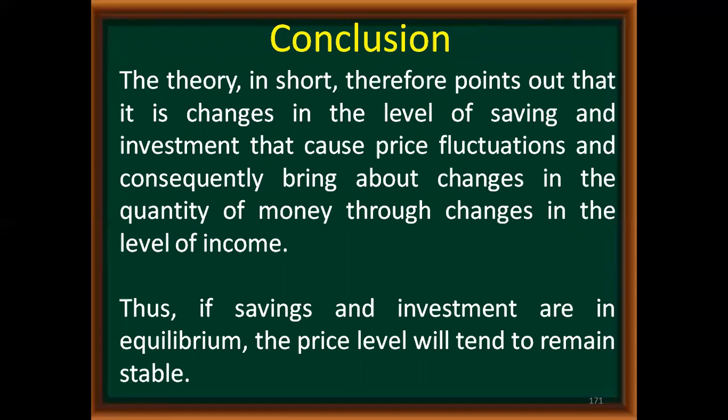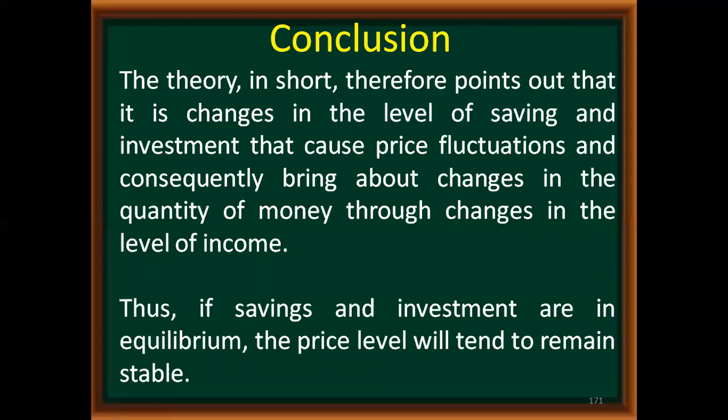In case of the Keynesian theory, the conclusion is that the theory in short points out that changes in the level of saving and investment cause price fluctuations and consequently bring about changes in the quantity of money through changes in the level of income. Thus, if saving and investment are in equilibrium, the price level will tend to remain stable.